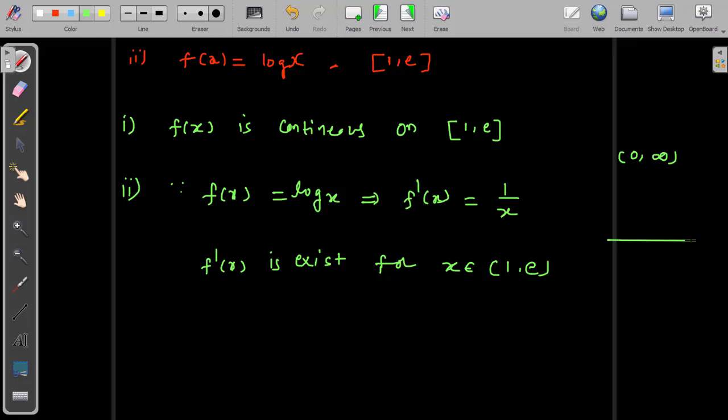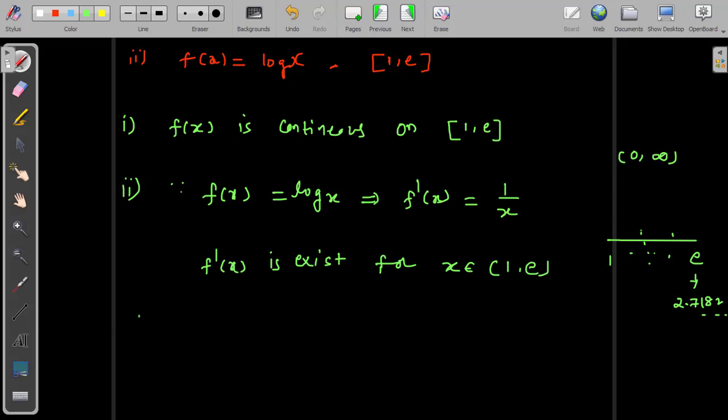I'll be writing here, this is the interval 1 to e. The e value is approximately 2.7182 and so on. It's an irrational number. In between here there is no zero at all. If there is a zero, then in the denominator 1 by 0 becomes infinity. So here we can say f dash of x exists for all x belongs to open interval 1 comma e. After that, two conditions of Lagrange's mean value theorem are satisfied.